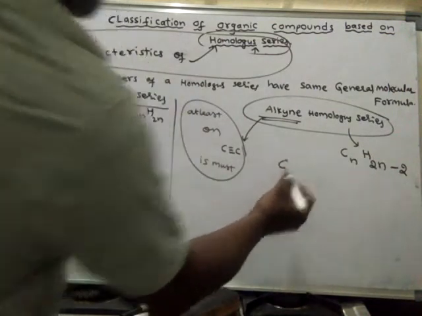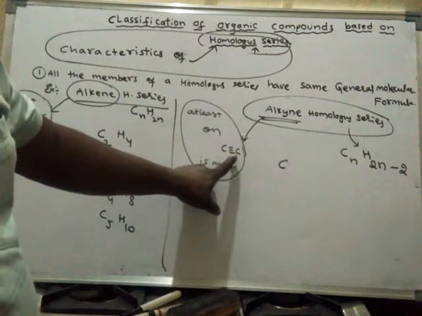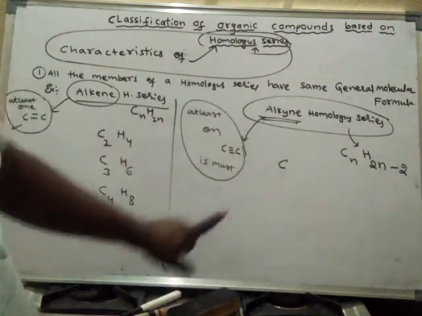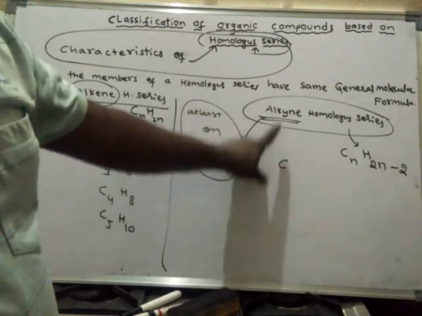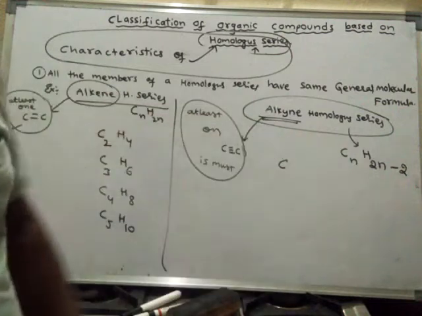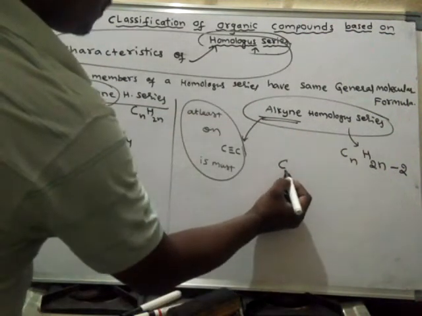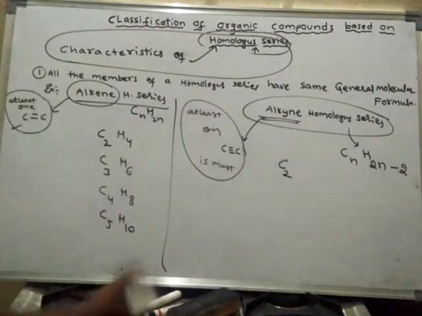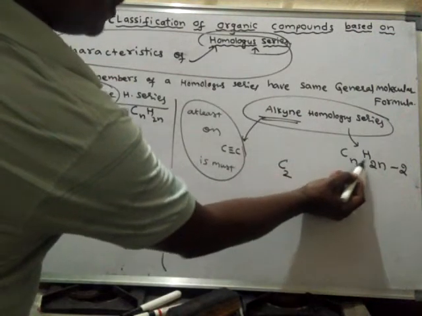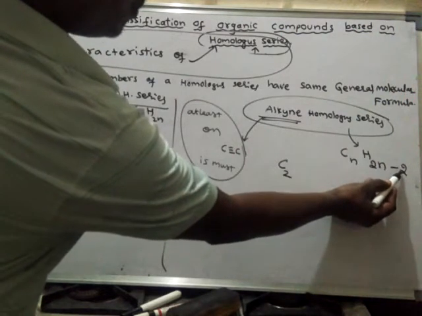So with one carbon it is not possible, because there should be a triple bond between two carbon atoms. There is no alkyne with one carbon. It is impossible. So there should be a minimum of two carbons. If it is 2, then hydrogens will be 2 into 2, 4 minus 2.